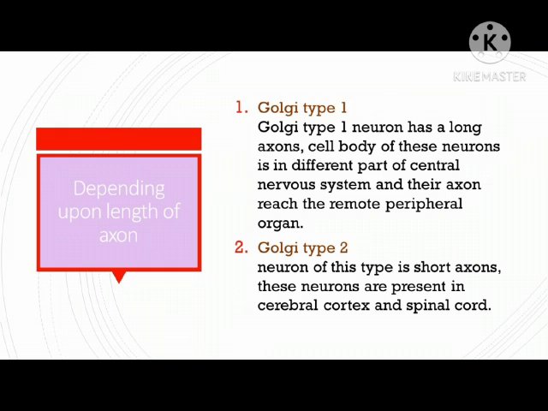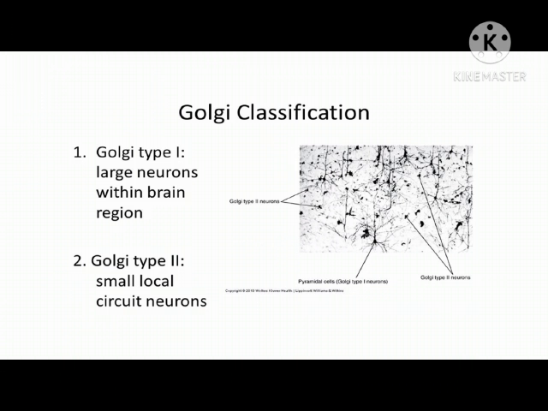Depending upon the length of the axon. Number 1, Golgi type 1. Golgi type 1 neuron has a long axon. The cell body of these neurons is in different parts of the central nervous system and their axon reaches the remote peripheral organ. Number 2, Golgi type 2. Neurons of this type have short axons. These neurons are present in the cerebral cortex and spinal cord. Depending upon the length of the axon, this is all about Golgi classification. Golgi type 1, large neurons with long axons reaching other brain regions. Number 2, Golgi type 2, small local circuit neurons.